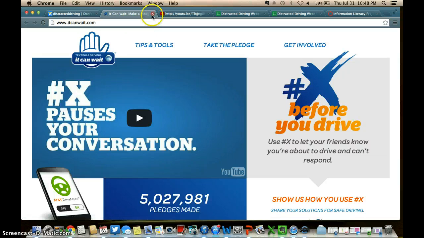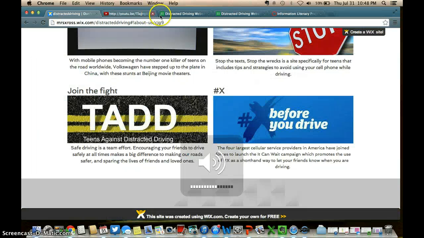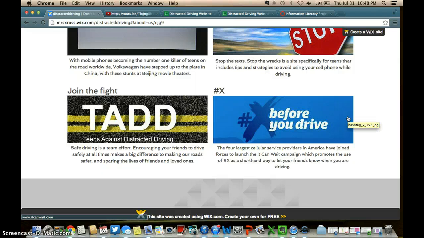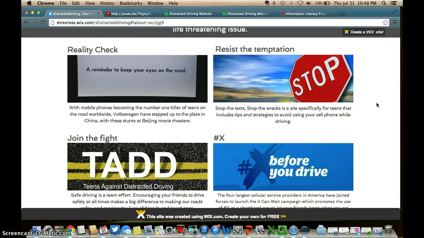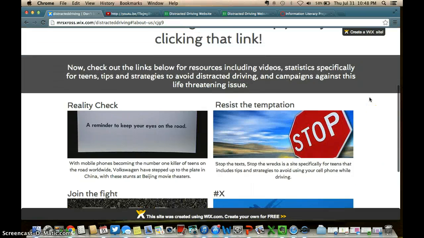But it pauses the conversation. So if you send hashtag X to someone, it says, hey, I'm driving right now, don't text me. And it also gives you, or gave me rather, a hashtag to look and see if people were talking about this on Twitter or Facebook, which is really handy. So I really liked these 4 resources, especially for teenagers, and I hope you do.